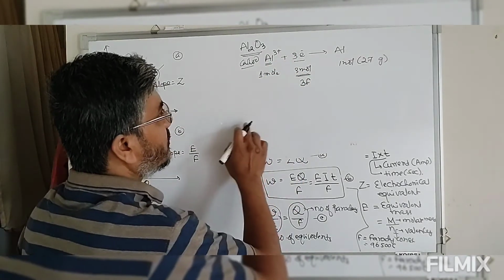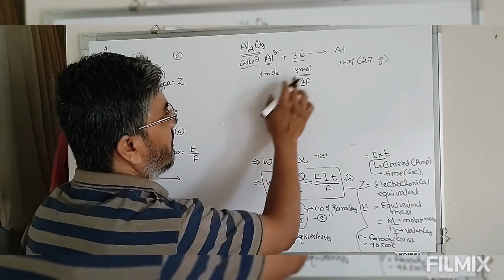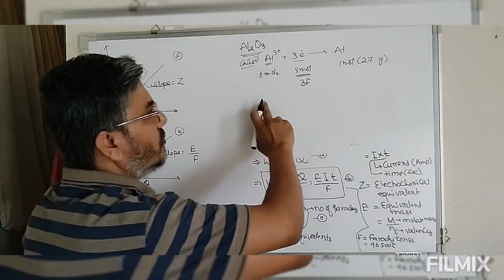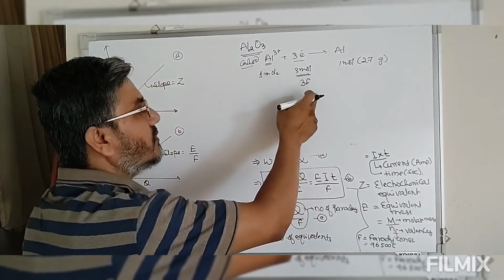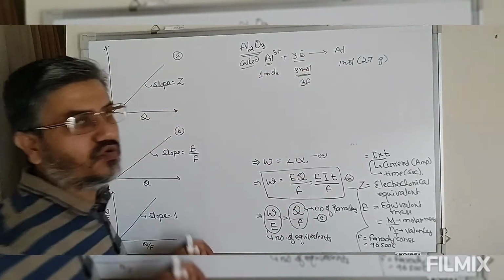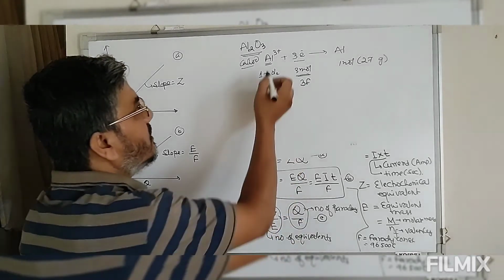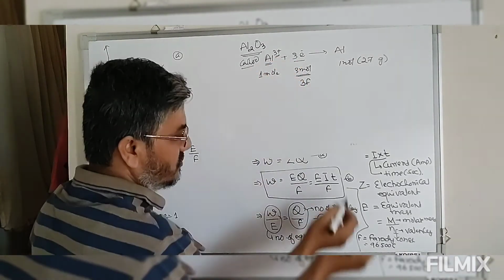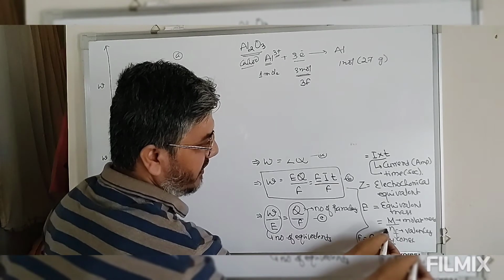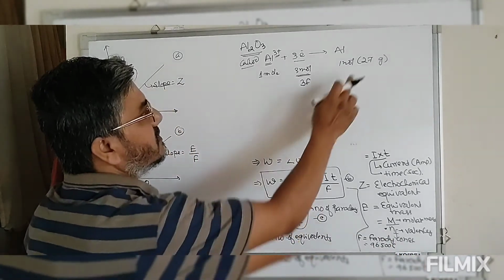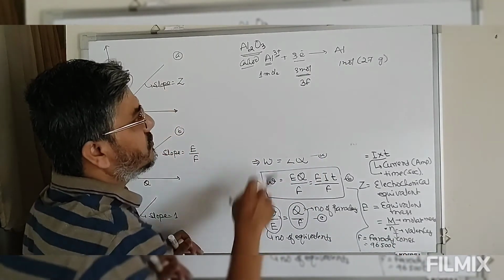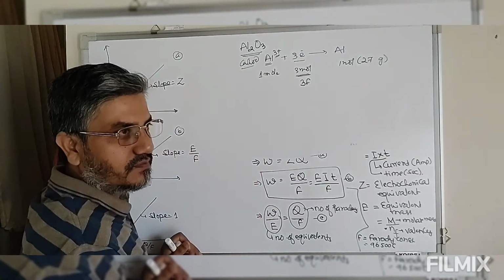So in this reaction, now look at this. Suppose this is the actual required amount, but if the reaction says only 2 moles or 3 moles are assumed. Now this +3, that is what we call NF, the valency factor. This is the molecular mass. So this is the total charge.